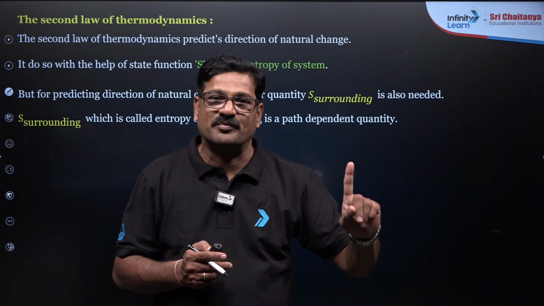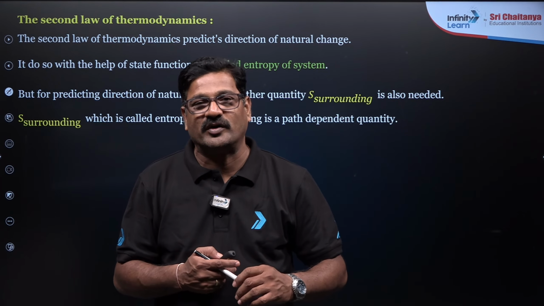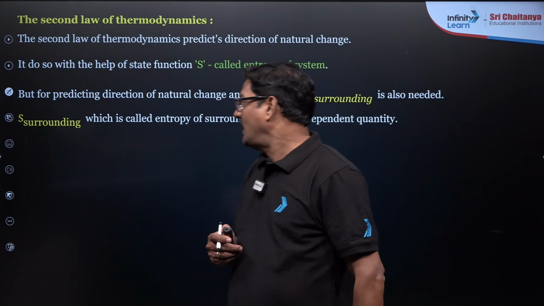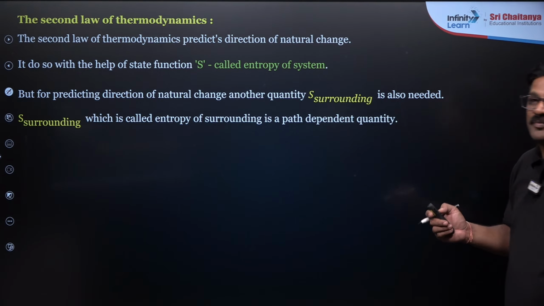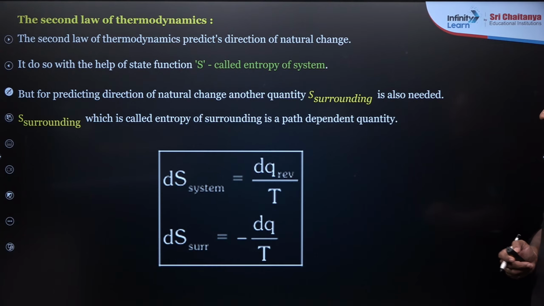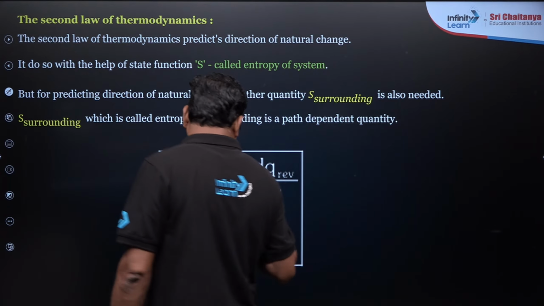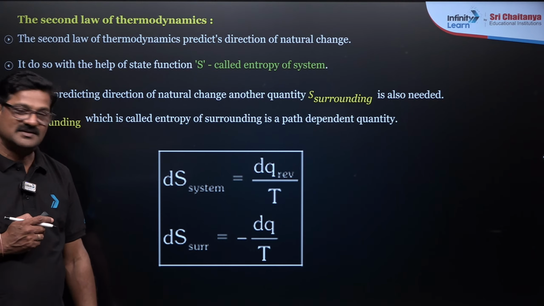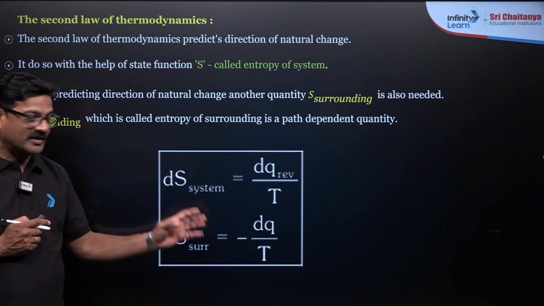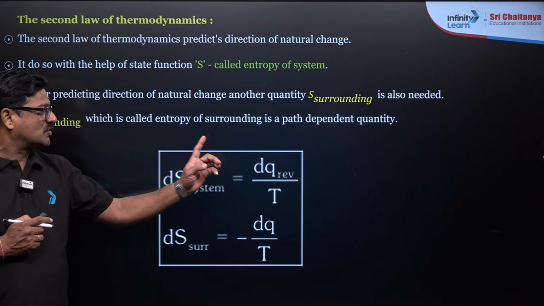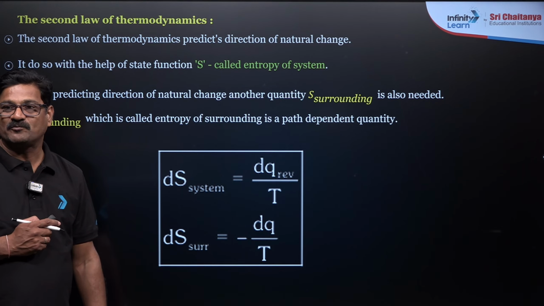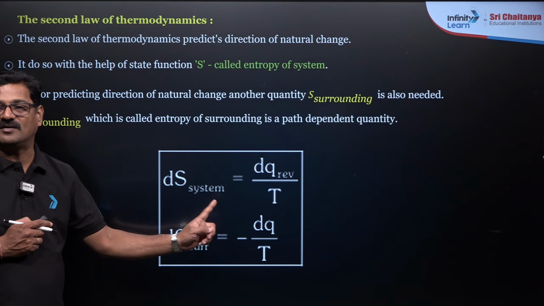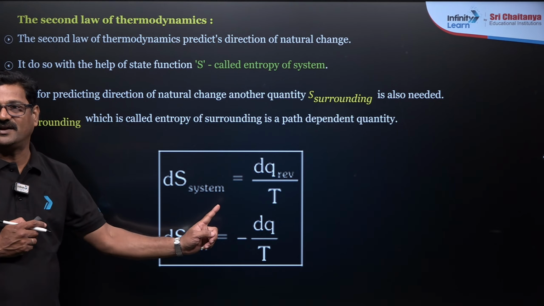So a process that takes place spontaneously increases in its entropy. And this is the entropy formula: dS system is equal to dq reversible by T, and dS surroundings is equal to minus dq reversible by T. It is a minus. So dq by T, and this is the mathematical formula of the second law of thermodynamics, right?